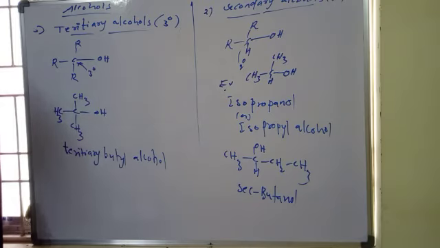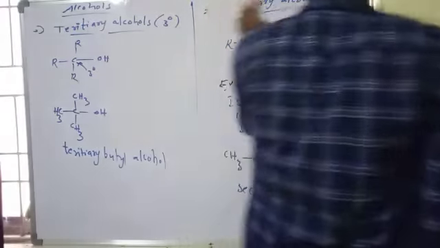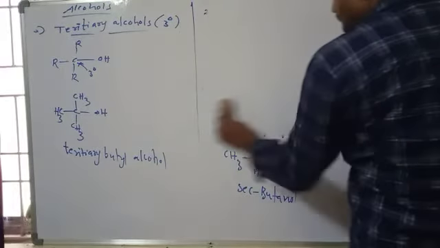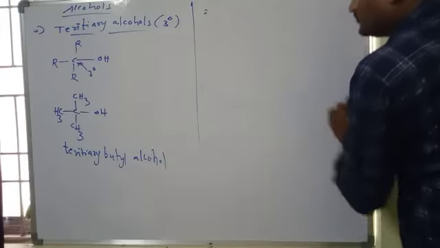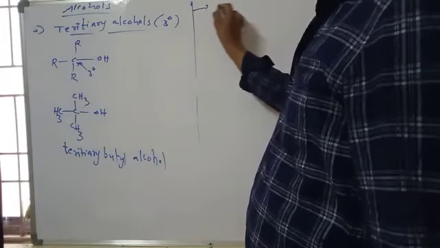Okay, and some more: unsaturated alcohols. So these are all saturated alcohols.